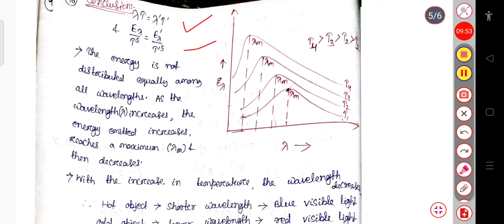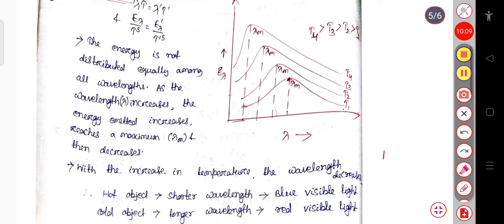So from this graph we concluded that the energy is not distributed equally among all the wavelengths. As the wavelength increases, you can see the curves numbered 1, 2, 3, 4 like this.